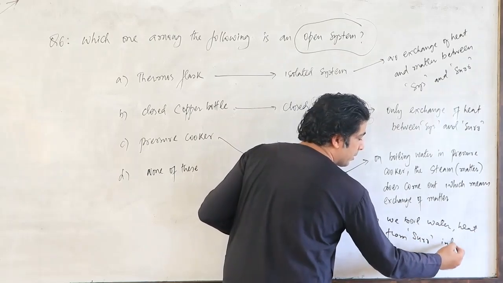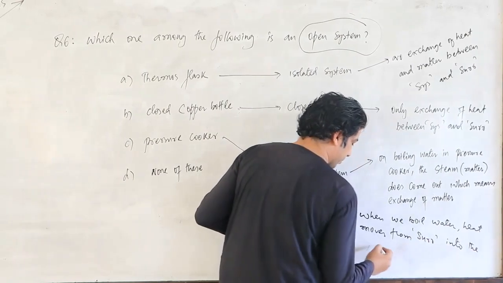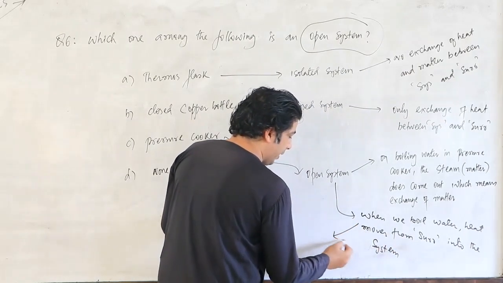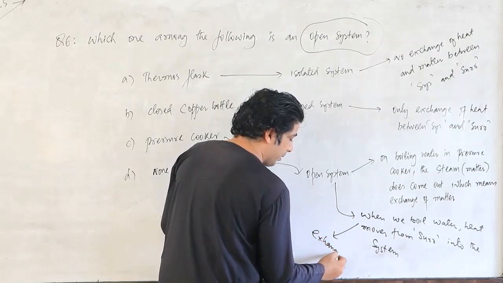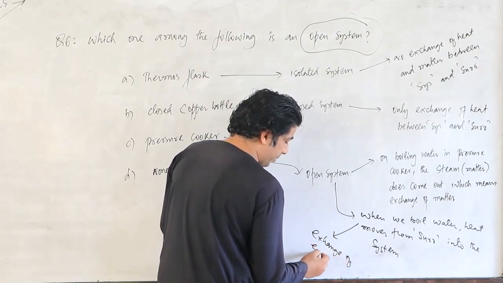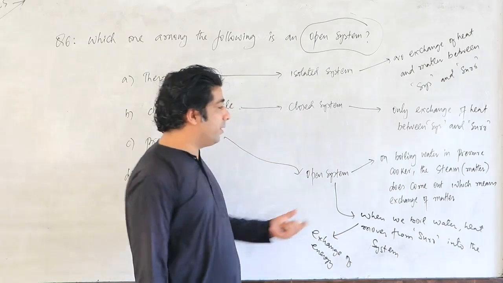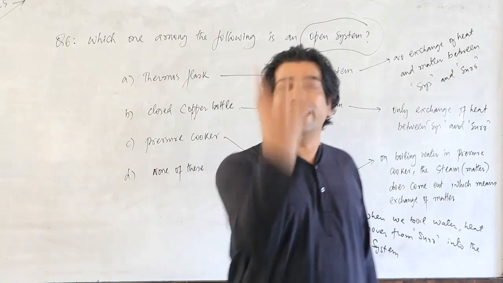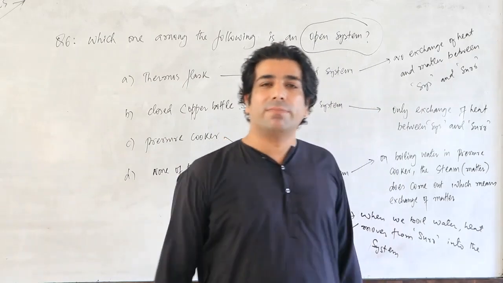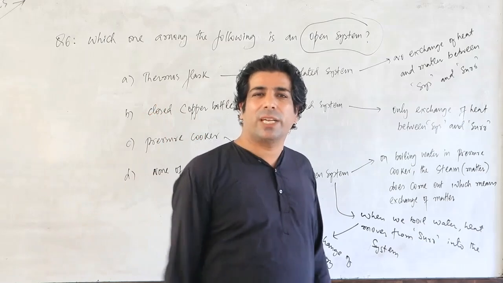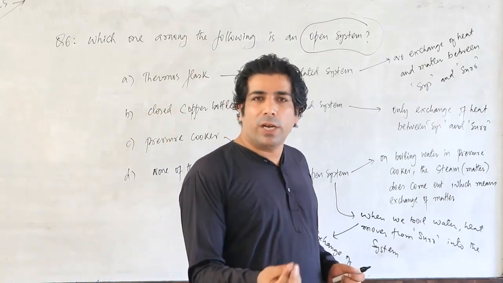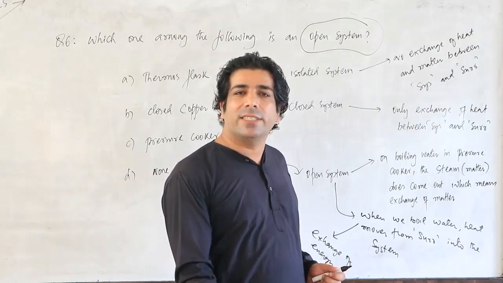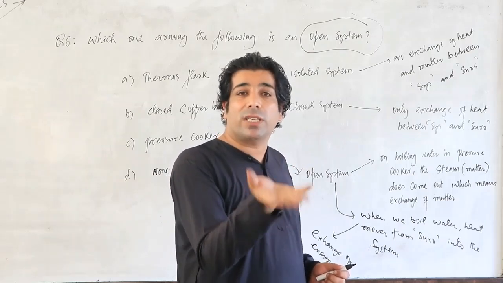This means exchange of energy. So the first thing is that on boiling water, when the whistle blows, the steam comes out of the pressure cooker. That means matter is coming out, so matter exchange is there. When you are boiling the water, you are supplying heat from surroundings, and it enters into the system, and because of that heat, water is boiling.